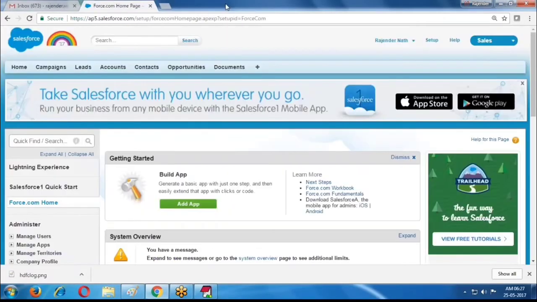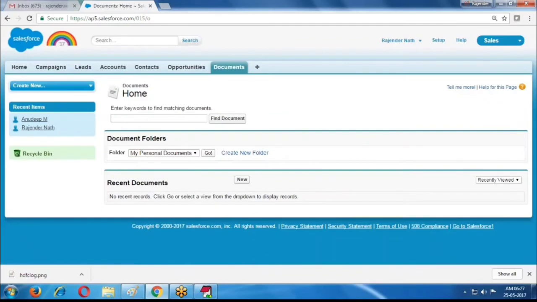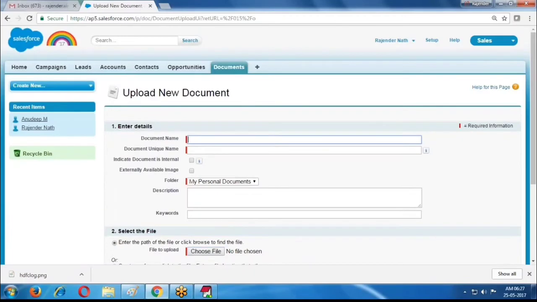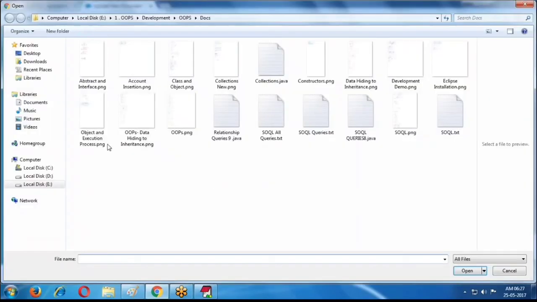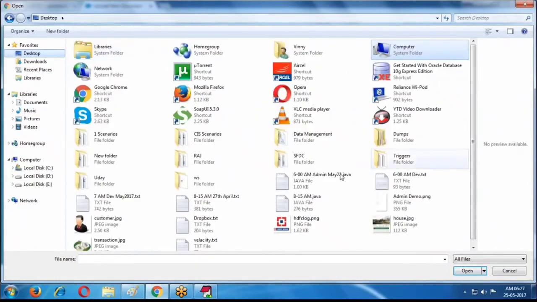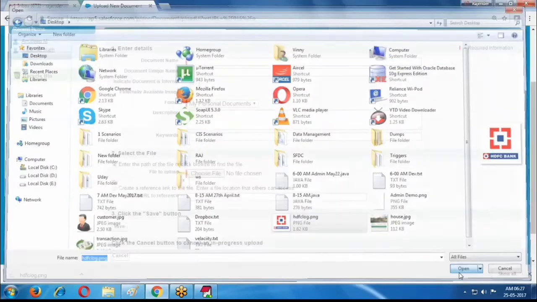If you want to use these logos in Salesforce, Salesforce has given one object, documents. Whatever logos are there, we store into the documents object. From the document object we are using these logos. So first download logos and store these logos into the document object. Click the document and click the new button. Select file. This file is HDFC logo.